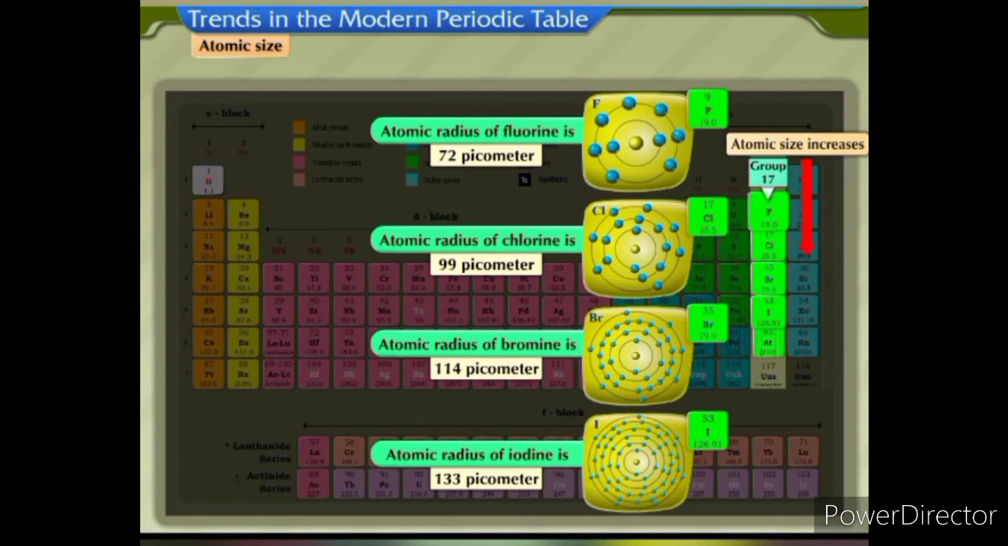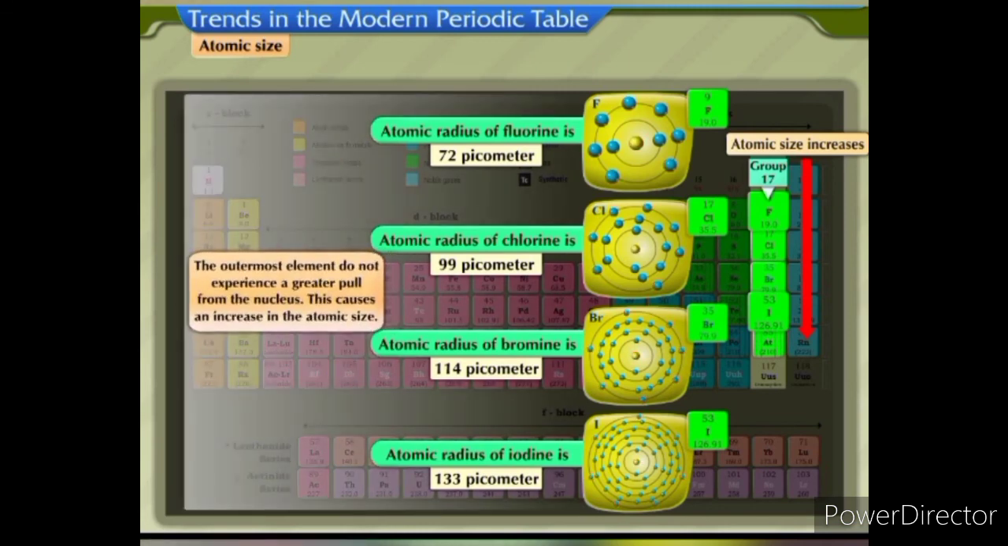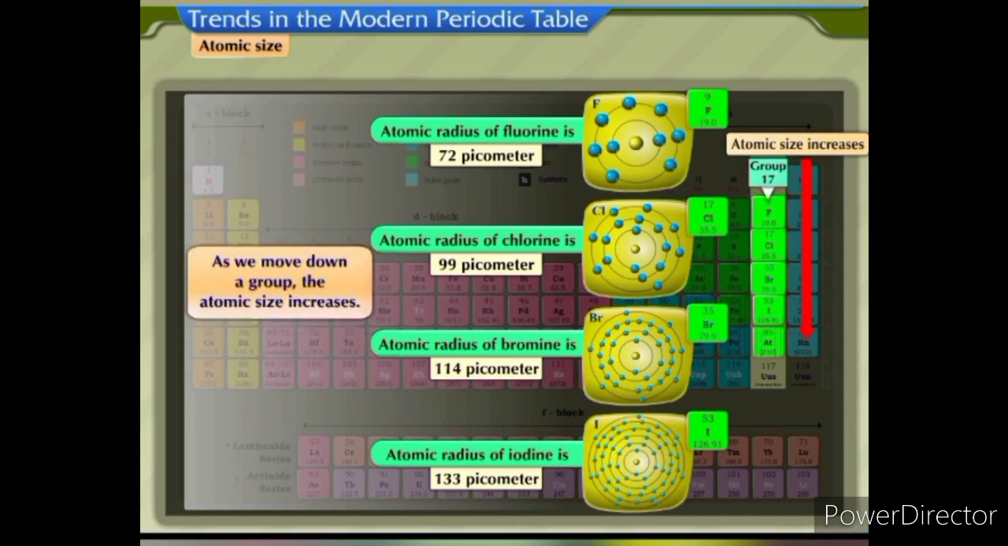As we move from fluorine to iodine in the group, the number of shells increases. Consequently, the electrons are added to the new shells. Since the outermost electrons are farther from the nucleus, they do not experience a greater pull from the nucleus. This causes an increase in the atomic size. We may conclude that as we move down a group, the atomic size increases.